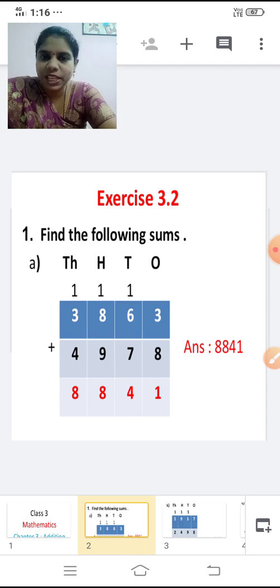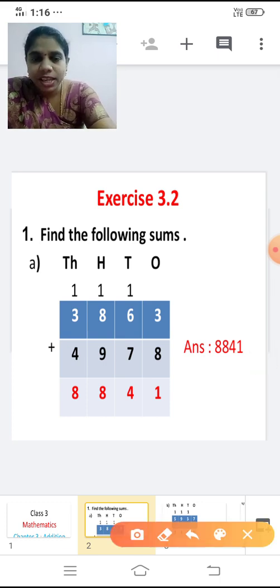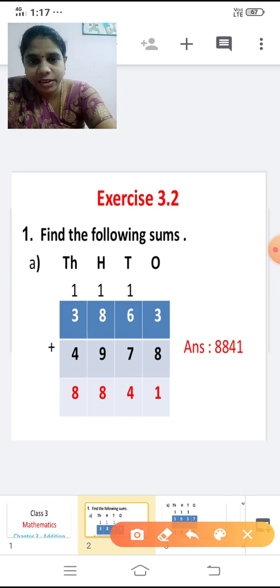First sum: 3863 and 4978 you're going to add. How will you add two numbers? Yes, first you have to add the ones place, then the tens place, then hundreds and the thousands, isn't it? Shall we add now? It's already given in the box. It is already given in the exact places, right? So now we are going to add the ones place.